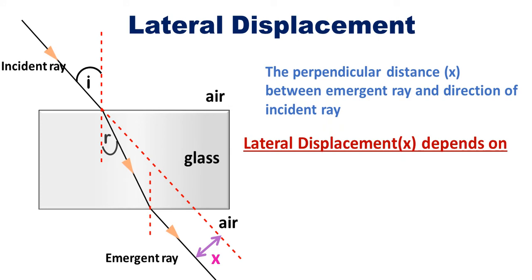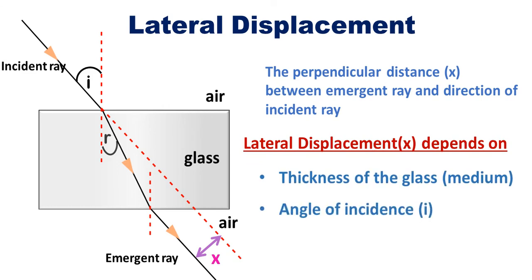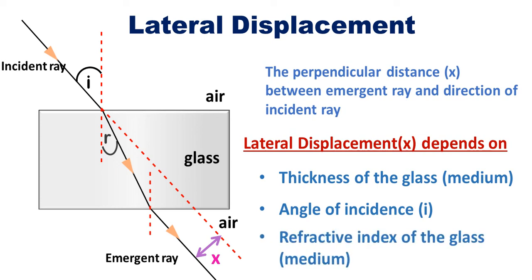What are the factors on which lateral displacement depends? Lateral displacement depends on 3 factors. One is the thickness of the glass or thickness of the medium. Second is the angle of incidence. And third is the refractive index of the glass or refractive index of the medium.